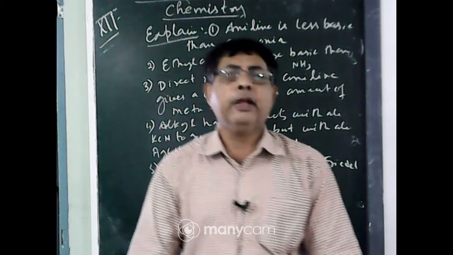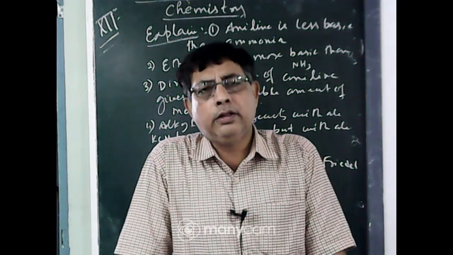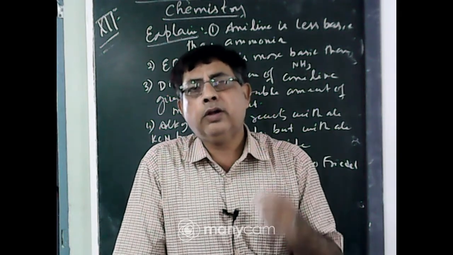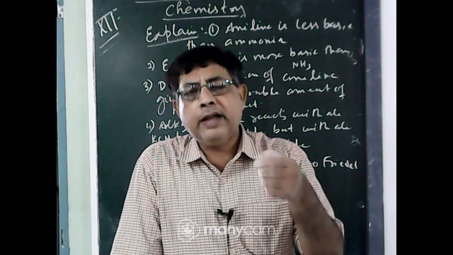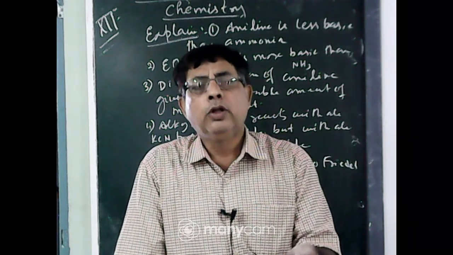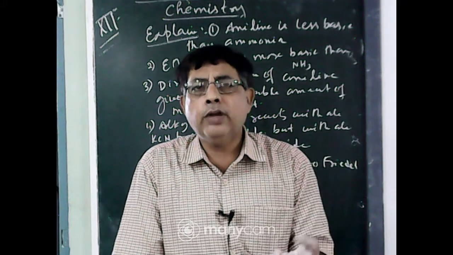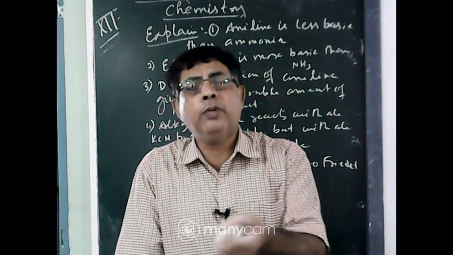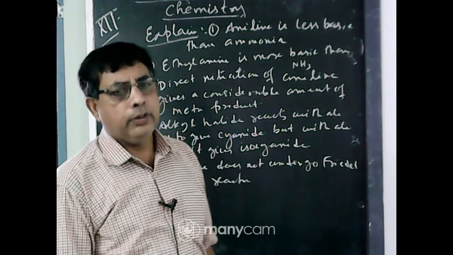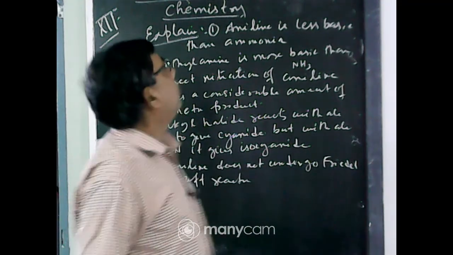So Friedel-Crafts reaction does not occur with aniline. Since aniline is basic, it has a lone pair on the nitrogen atom. So when we add the Lewis acid aluminum chloride, it forms a coordinate bond. So aluminum chloride is saturated with electrons, so it cannot form carbocation from alkyl halide, and the Friedel-Crafts reaction does not occur. Okay, students.